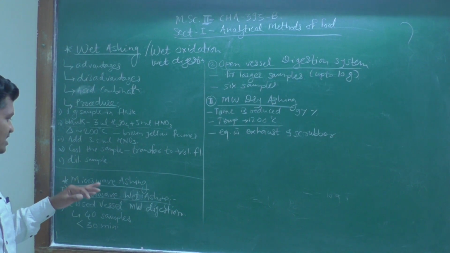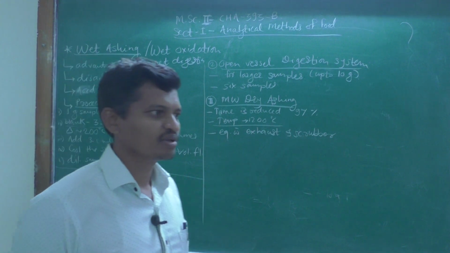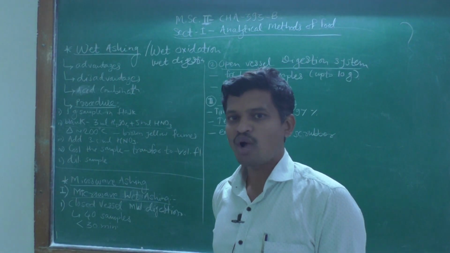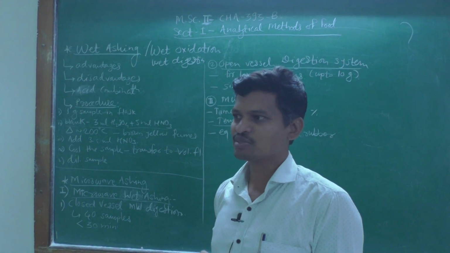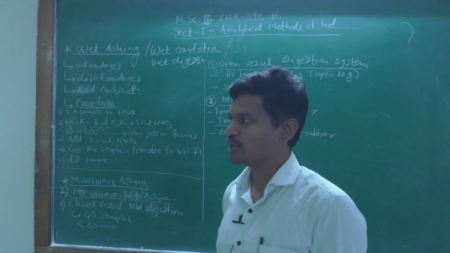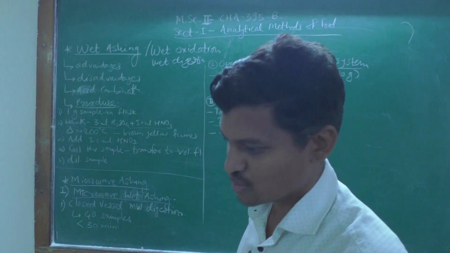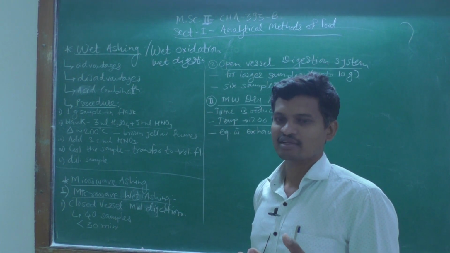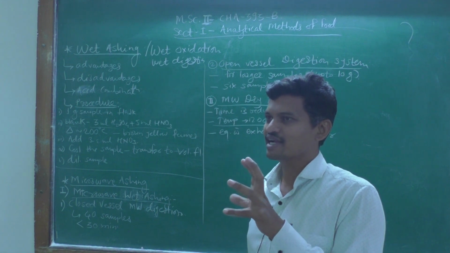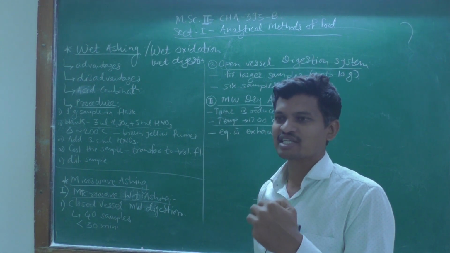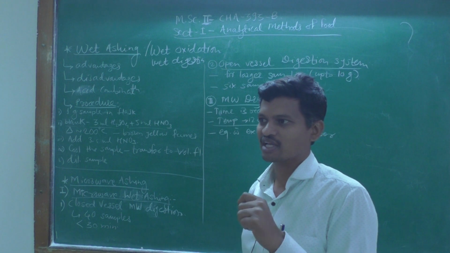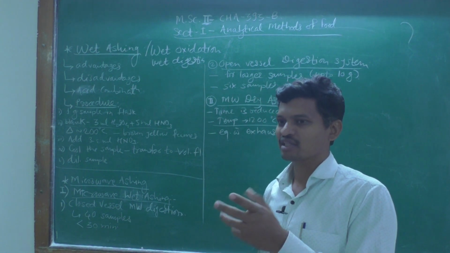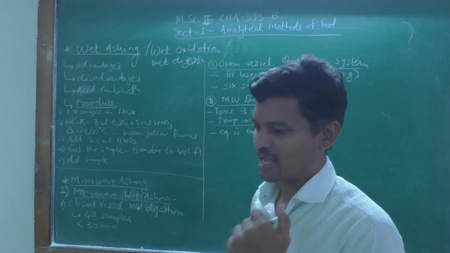Then the next point in our discussion is microwave ashing. Ash analysis can be done by using microwave radiations. Such instruments can be designed in such a way that microwave radiations can be used for the incineration or burning process for the food material, and then it can be used for the ash analysis.